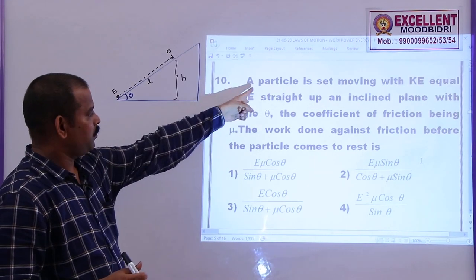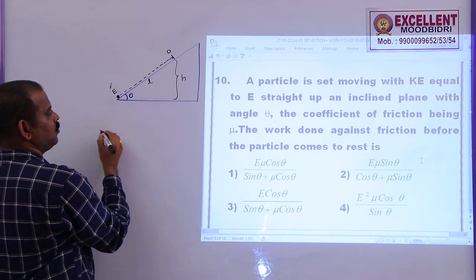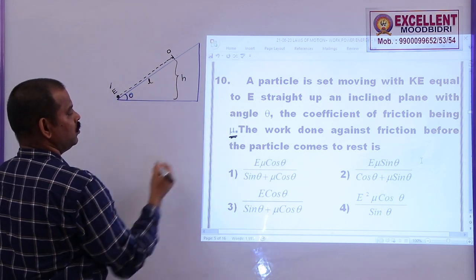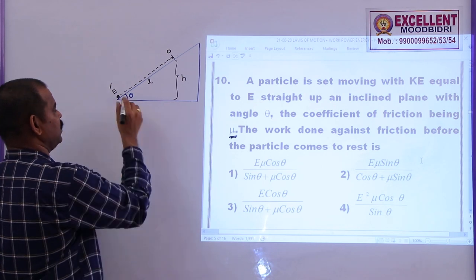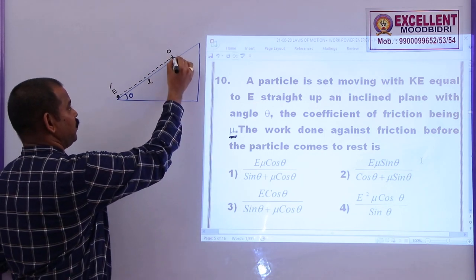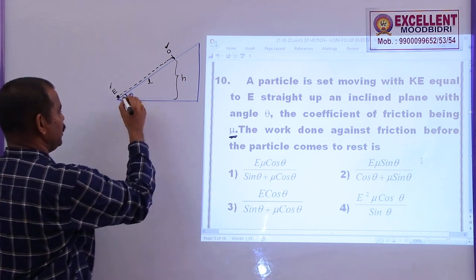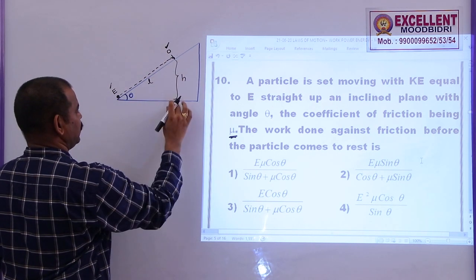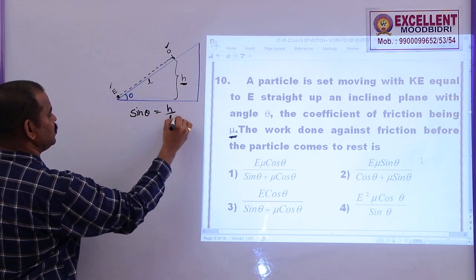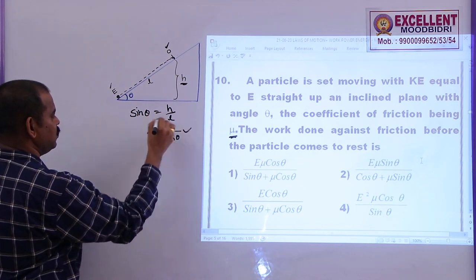10th one, a particle is set moving with the KE equal to E. So this is a particle moving with the KE equal to E, straight up an inclined plane with the angle theta. The coefficient of friction being mu, find the work done against the friction before the particle comes to rest. As there is friction, its kinetic energy gradually decreases. Let us say after reaching some point, the velocity becomes 0 or the kinetic energy also becomes 0. So here let us say the distance travelled is L and the height raised is h. So from this triangle, sin theta is equal to h by L. So L is equal to h by sin theta. So you can use this concept.